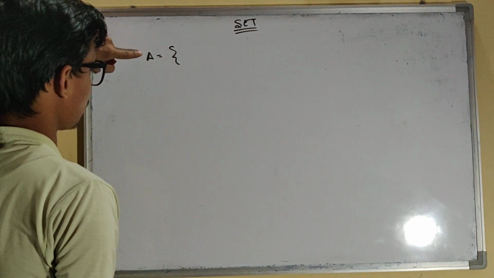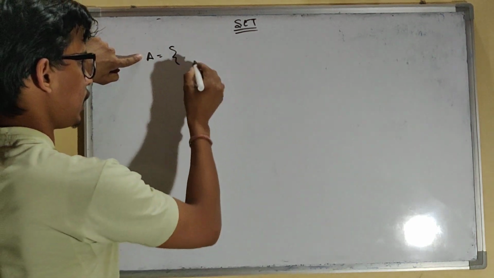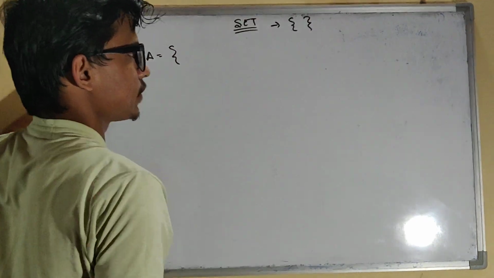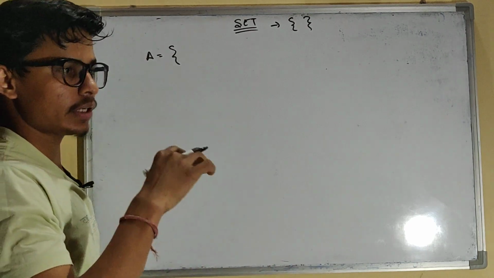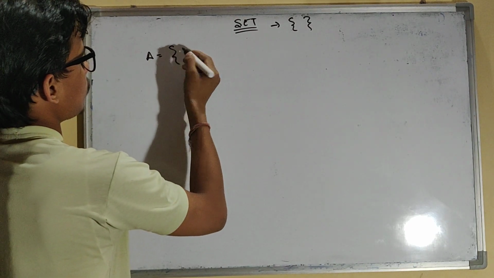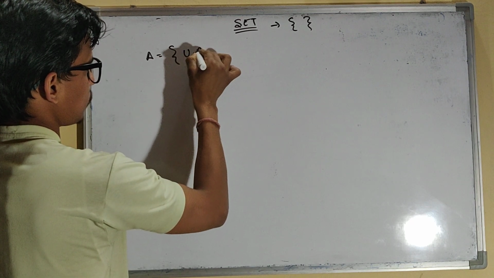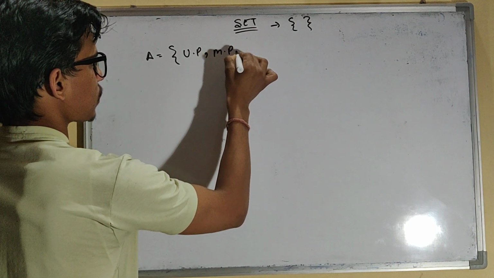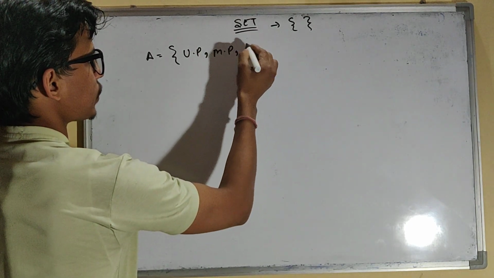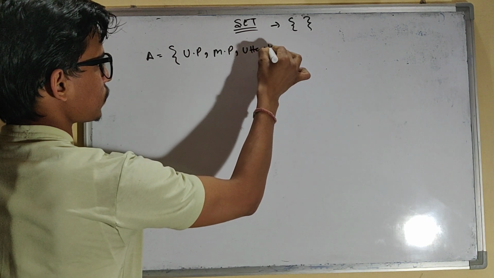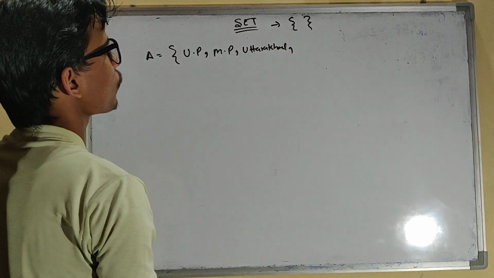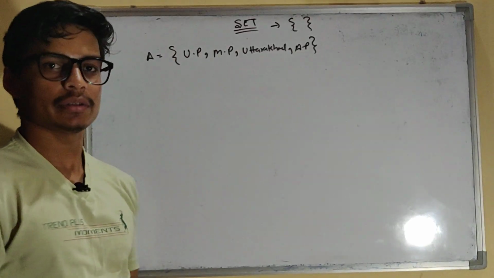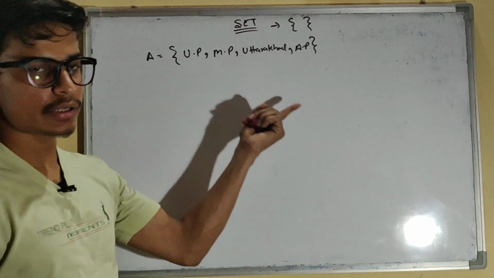A set is generally represented by a capital letter and in curly braces. This is known as curly braces. The elements of the set will lie in this only. Now let's say I'm writing down some states: UP, Uttar Pradesh, MP, Uttarakhand, and AP, Andhra Pradesh. So these are some states of India, right? All are states of India, so that is fine.